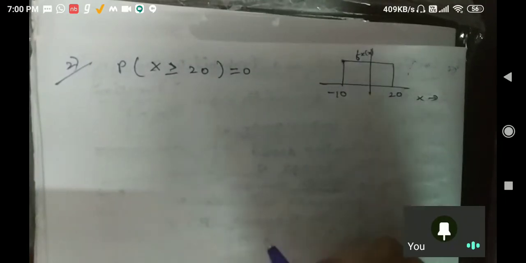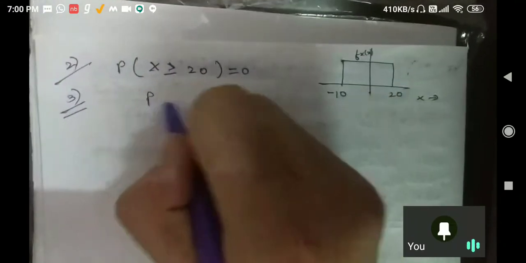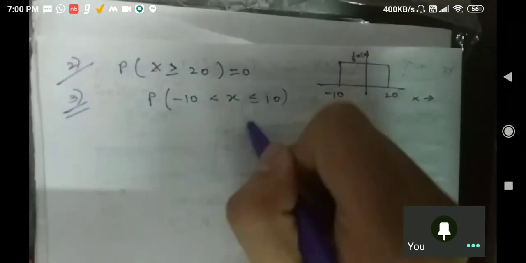Okay. Now I am adding one more part to it. Just listen here. Can you tell me the probability if I ask you for, suppose, greater than x and less than or equal to 10? Now tell me this.